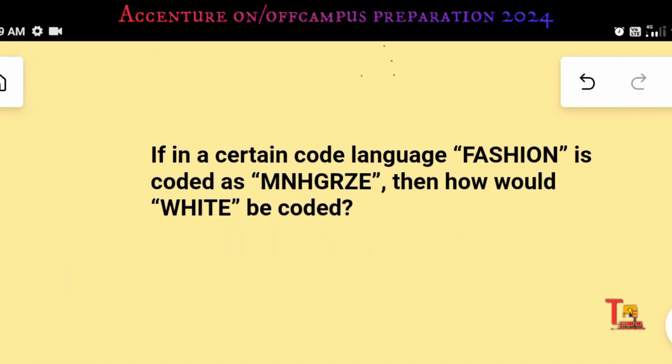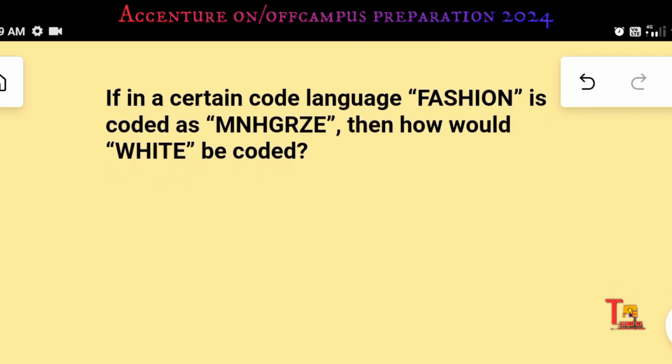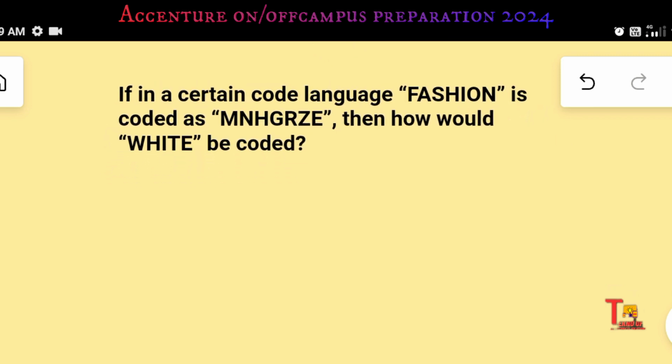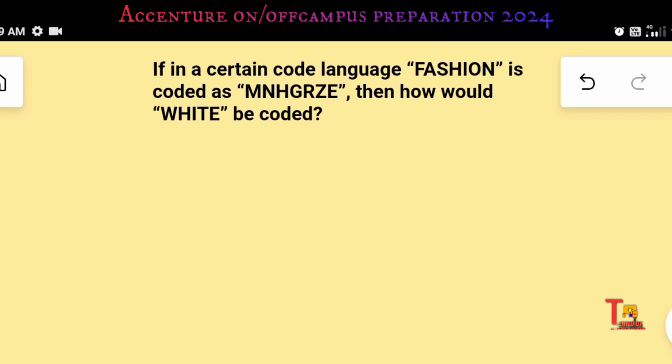Here, in a certain code language, "fashion" is coded as this, then how would "white" be coded? This is quite difficult, I will say, but try to solve the problem, then I am solving. I hope you are a genius, you can solve, but this is a little tricky question. Okay, I am solving.